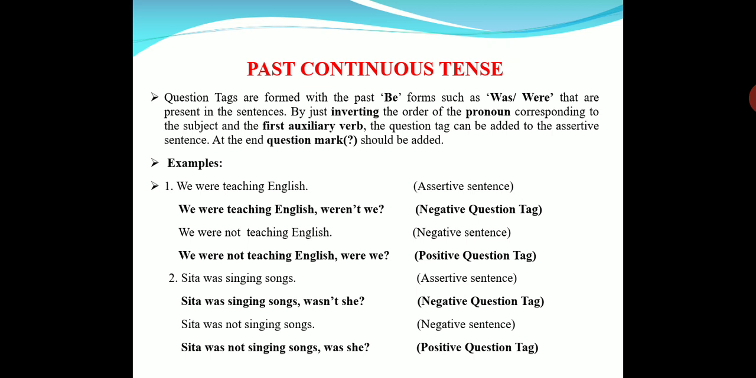We were not teaching English, were we? This is the positive tag for the negative sentence. Okay? We were teaching English, weren't we? We were not teaching English, were we? Okay. Next, one more example. Sita was singing songs, wasn't she? Because singular Sita, we use was. Wasn't she? Sita was not singing songs, was she? Positive tag. Sita was singing songs, wasn't she? Sita was not singing songs, was she?